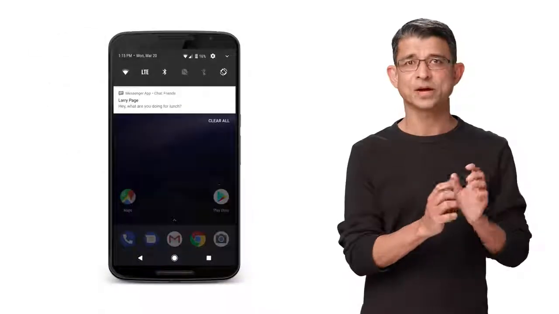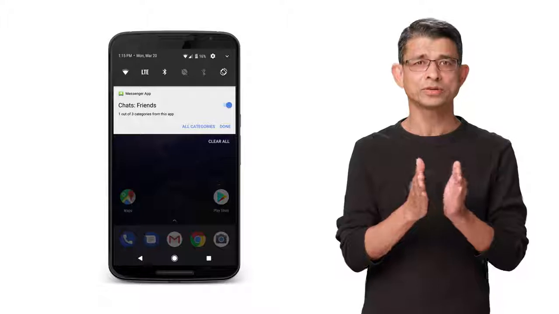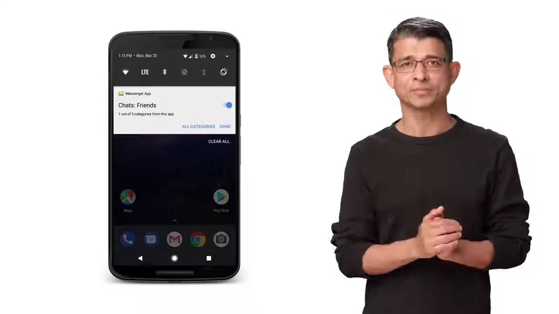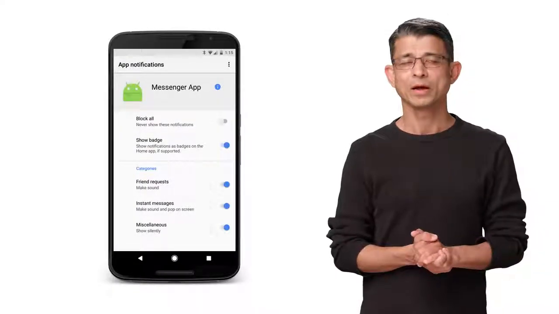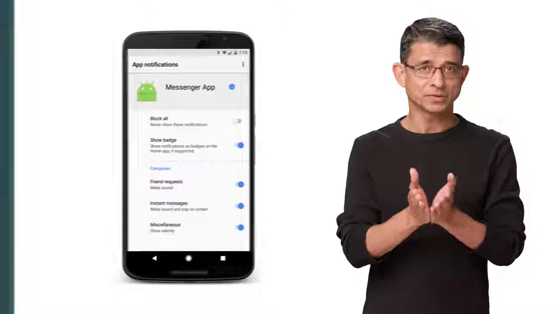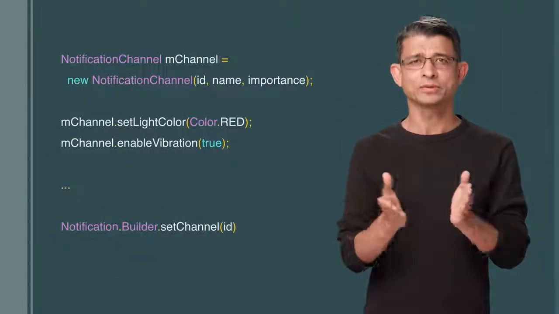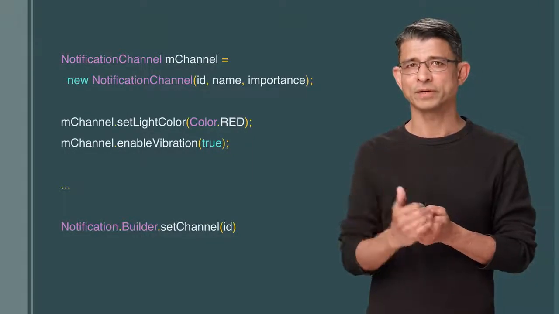You can use channels to have different categories of notification. For example, a chat app may show 2 different chat conversations, and the user may be able to apply different settings to them. A long press on a notification brings up the channel settings. All apps targeting O must implement channels, otherwise the notification will not show up. It's super easy to do. Just create a channel and then call set channel within the notification builder.